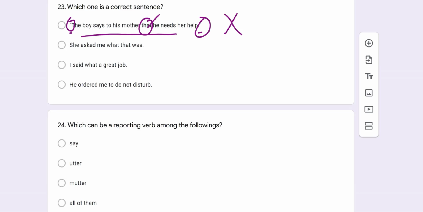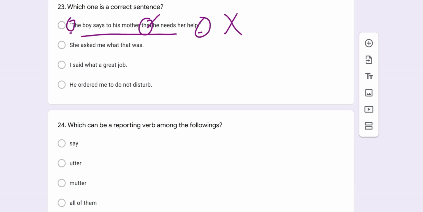And in option number 2, we got another sentence. The sentence is like this: she asked me what that was. You see here, she asked me is an interrogative sentence. In the direct speech, you have to write asked in lieu of said.